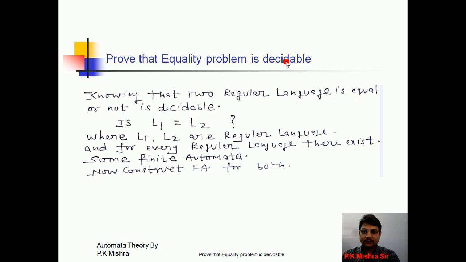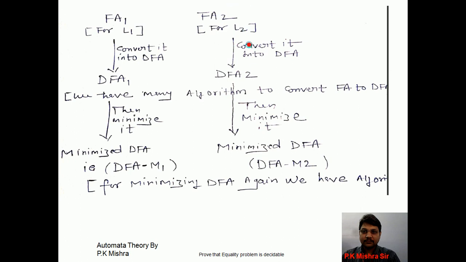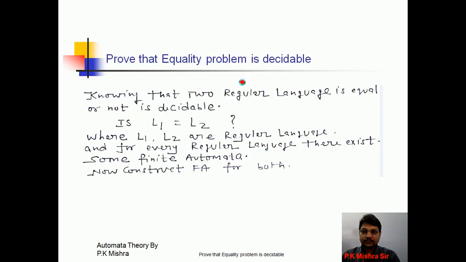Or there may be a question: check with the comparison method for testing equivalence of two FAs, FA1 and FA2, whether both are equivalent or not. Okay, two FAs are given. We have to find out whether both generate the same language or not. Then you can use this procedure to prove whether FA1 is equal to FA2 or not. Okay, this is all about the equality problem being decidable.